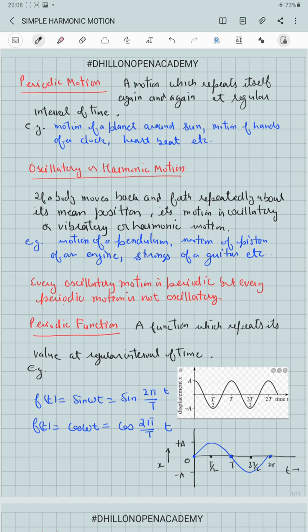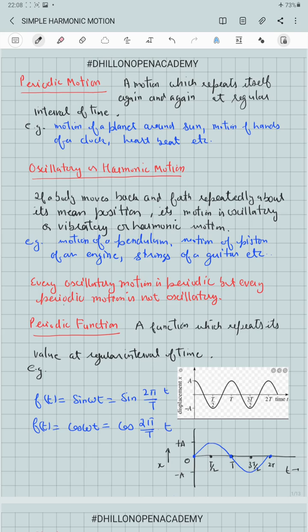Every oscillatory motion is periodic in nature, but remember, every periodic motion is not oscillatory. So, the motion of the pendulum of a wall clock is oscillatory as well as vibratory as well as periodic in nature. But the motion of a planet around the sun, motion of the hands of a clock, they are only periodic, but they are not vibratory in nature because they do not repeat themselves about a fixed point called the mean position of the body.